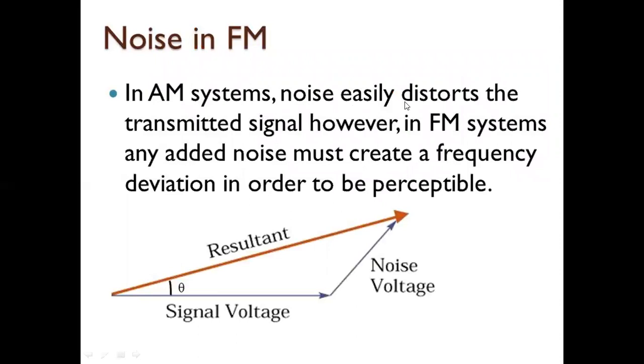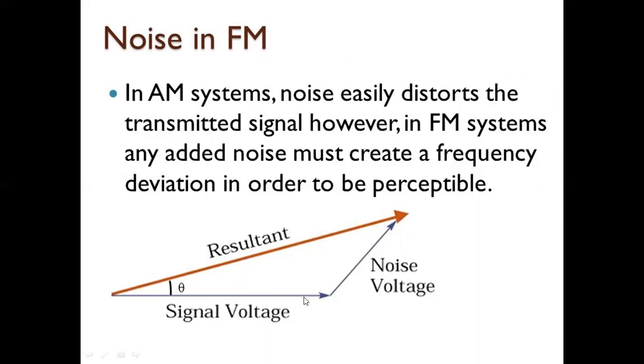In AM system, noise can easily distort the transmitted signals. However, in FM system, any added noise must create a frequency deviation in order to be perceptible. So it is possible for us to increase the frequency deviation, to increase the modulation index, and to increase the bandwidth. Due to that, the signal level can be increased. Signal to noise ratio can be improved. It is not possible for us to remove the noise, but it is possible for us to improve the signal power. The signal power can be improved by improving the bandwidth.